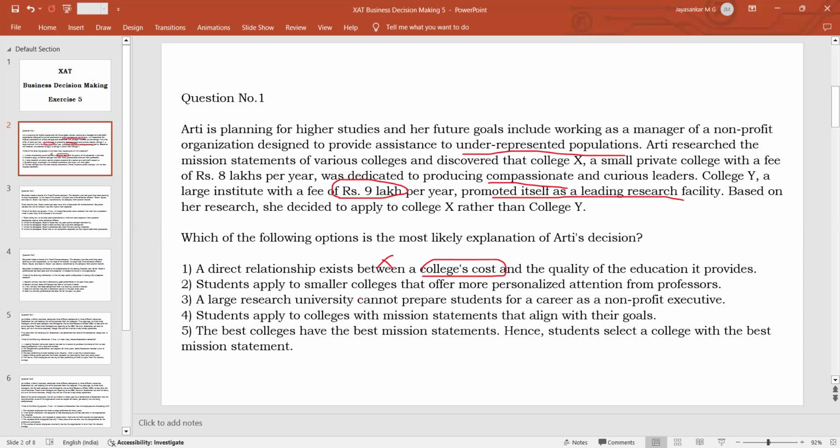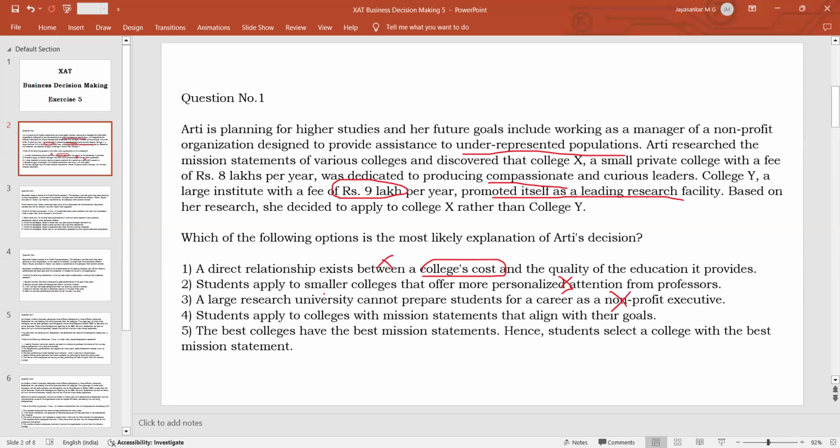Option B: students apply to smaller colleges that offer more personalized attention from professors. College X is not saying that they are going to give personalized attention, so this cannot be a rationale. Option C: a large research university cannot prepare students for a career in a non-profit organization. This again is talking about something that the passage is not saying. It is an unsupported assumption. You cannot say that a research university cannot prepare students for a non-profit career. There is no fact in the passage that tells us that whenever a college emphasizes research, it is not good for a person who wants to work in a non-profit organization.